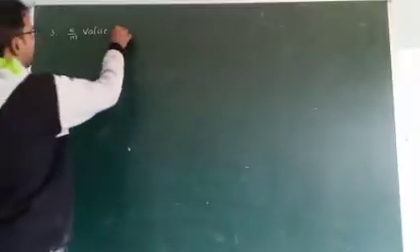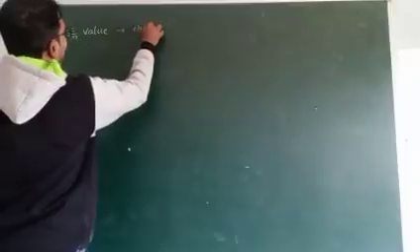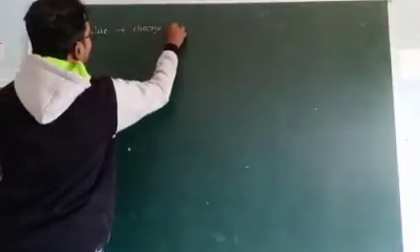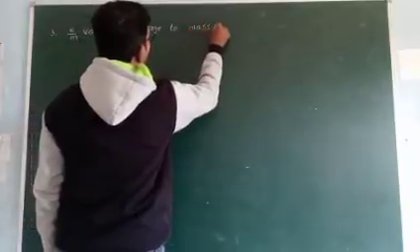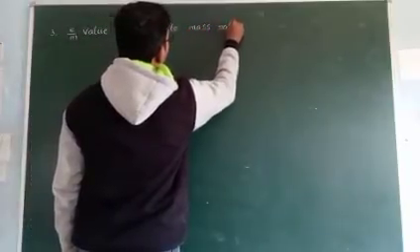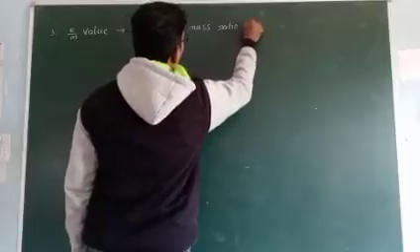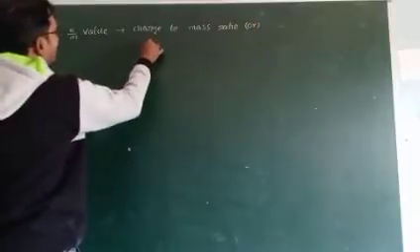Third point for electron, that is e by m value, which is nothing but charge to mass ratio or specific charge.